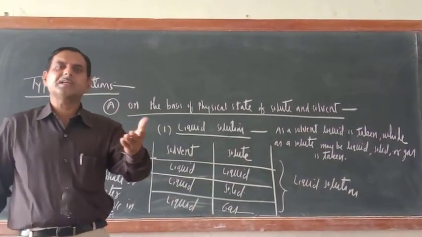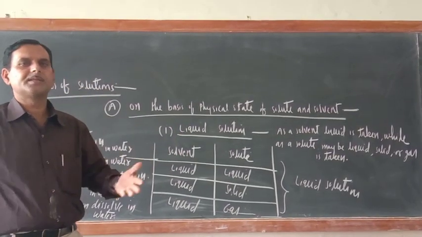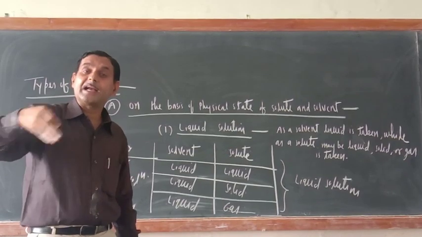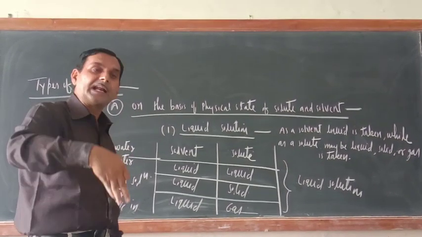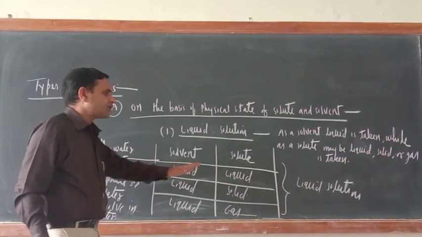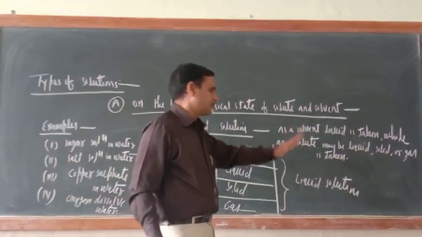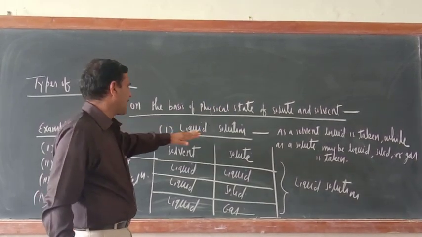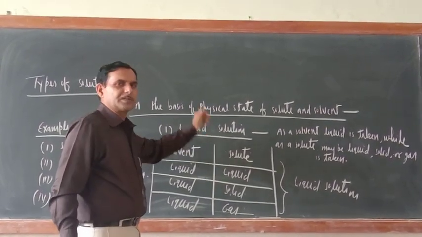You can take the example of liquid solution also. The best example is milk added to water, or water added to milk. Both are liquid only, but the type of solution will be known as liquid solution. So this is the state of solute and solvent. The first one is the liquid solution.